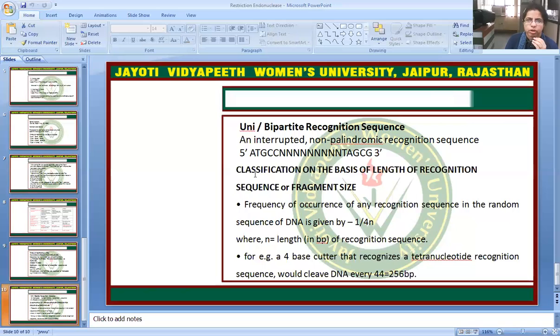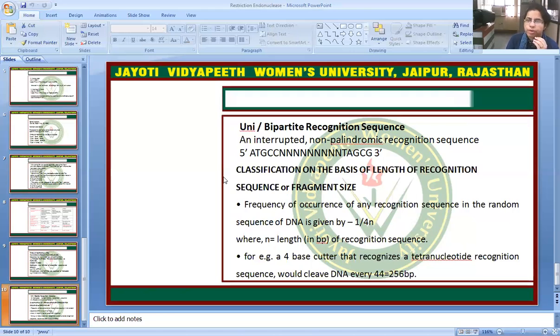The second type of recognition sequence is the uni or bipartite recognition sequence, an interrupted non-palindromic recognition sequence. This is the example. And classification is on the basis of length of recognition sequence or fragment size.